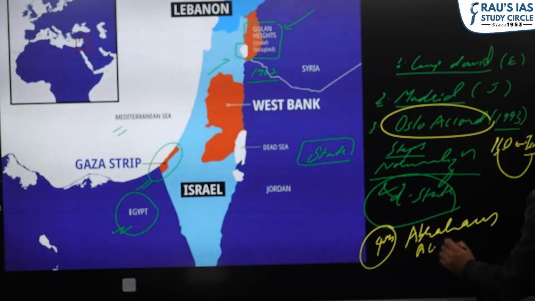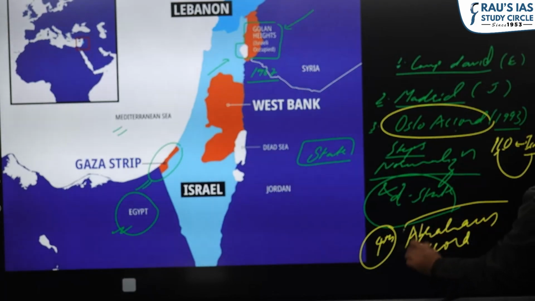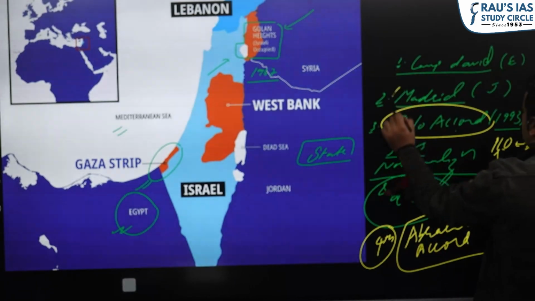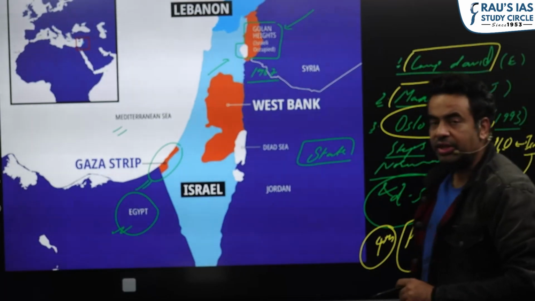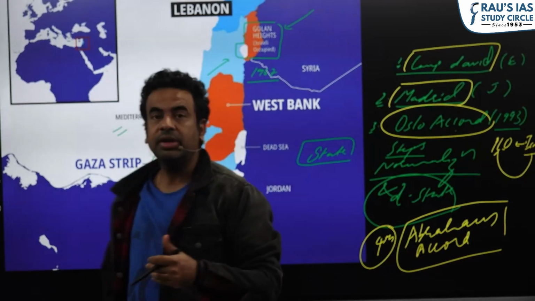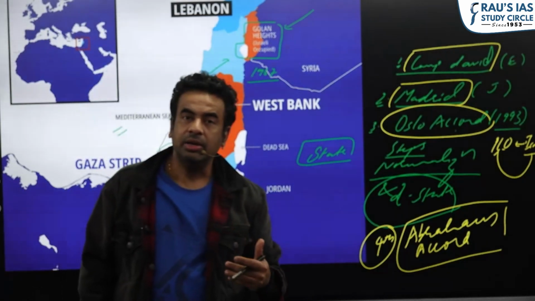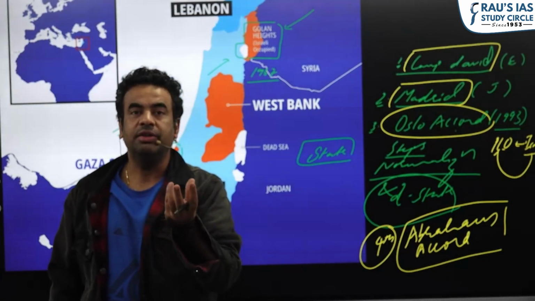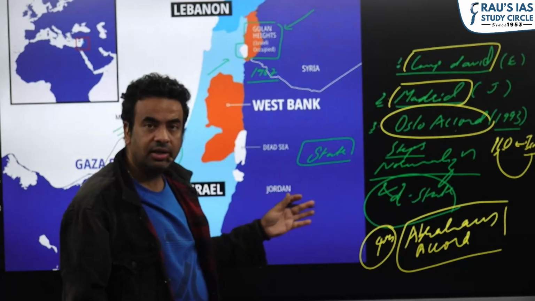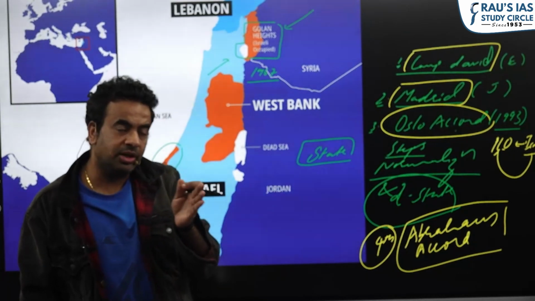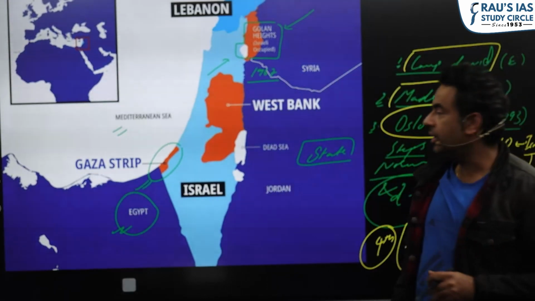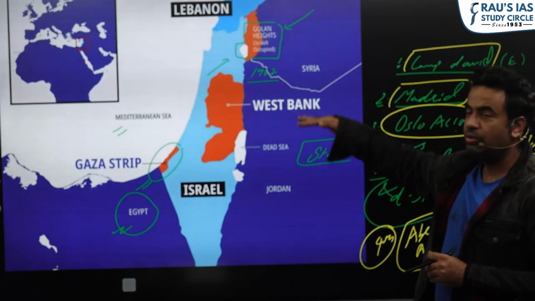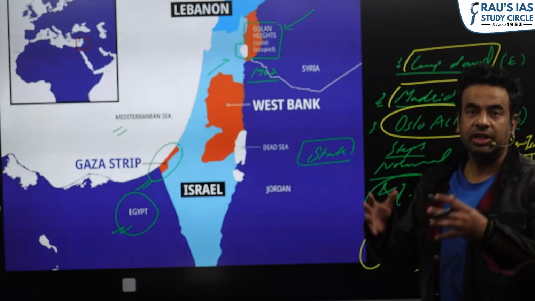Okay, so if the Israel-Hamas peace deal is in the news, as an aspirant you should be aware of these four accords, in chronology at least: the first one was Camp David and the most recent was the Abraham Accord. And in the Abraham Accord, two more Arab states gave recognition to the state of Israel. These two Arab states were UAE and Bahrain. So as more and more Arab states started giving recognition to Israel, the issue of Palestine was losing its sheen in the region.